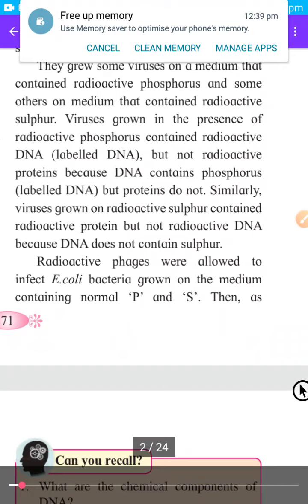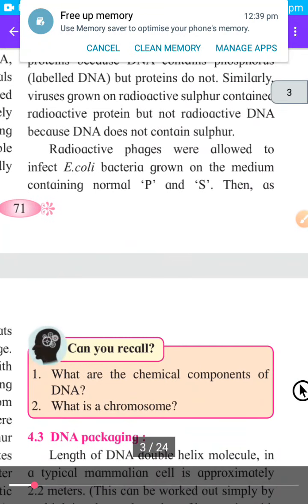So the viruses grown in radioactive sulfur will contain radioactive protein, and viruses grown in radioactive phosphorus will contain radioactive DNA, because phosphorus is present in DNA. Understood? Then radioactive phages were allowed to infect E. coli bacteria.